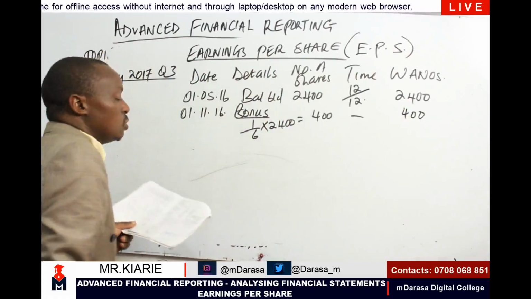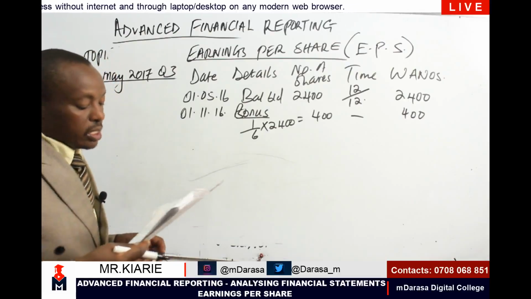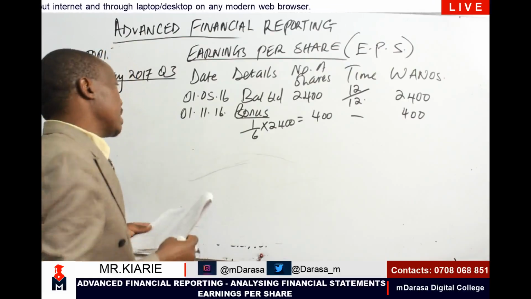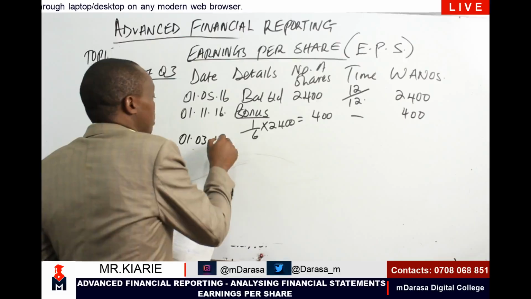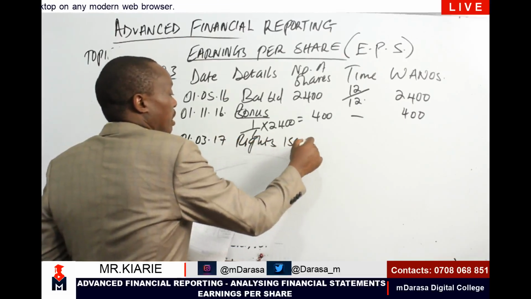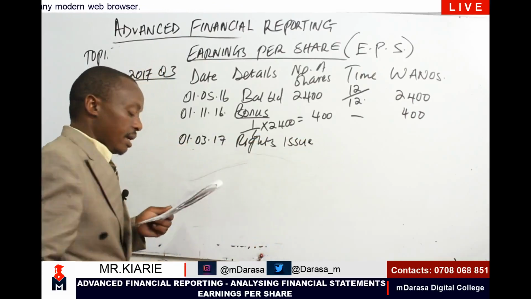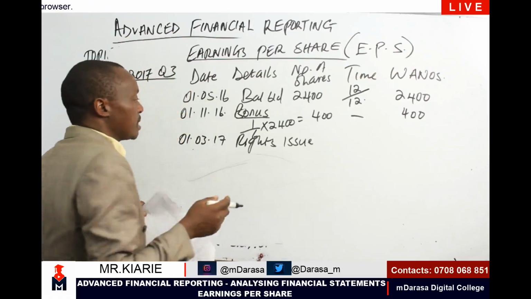Then we get to note number 2. On 1st March 2017, the company made a rights issue. The ratio for the rights issue was 1 for every 7.